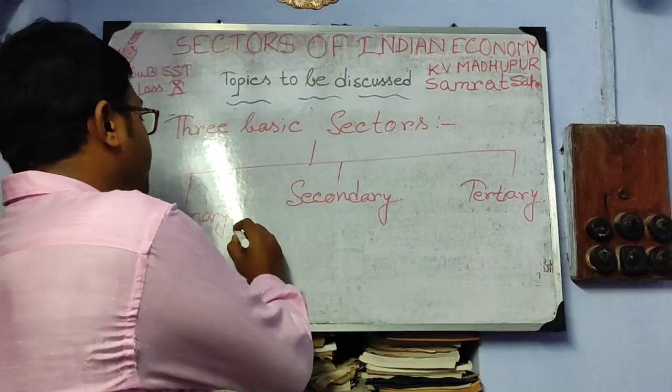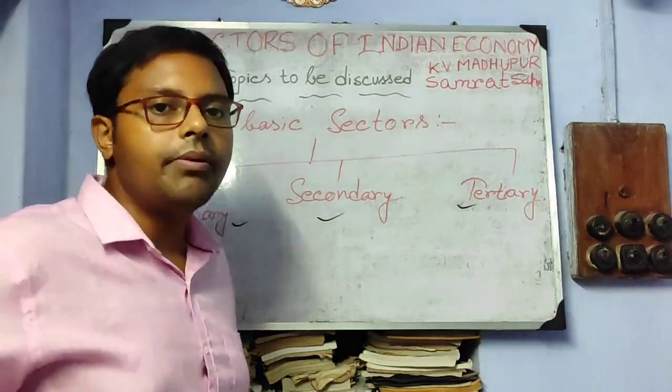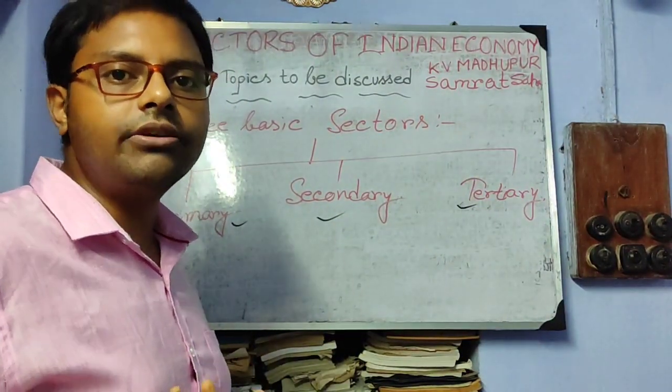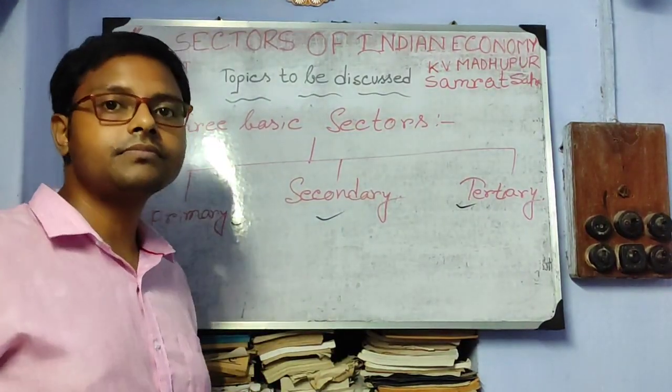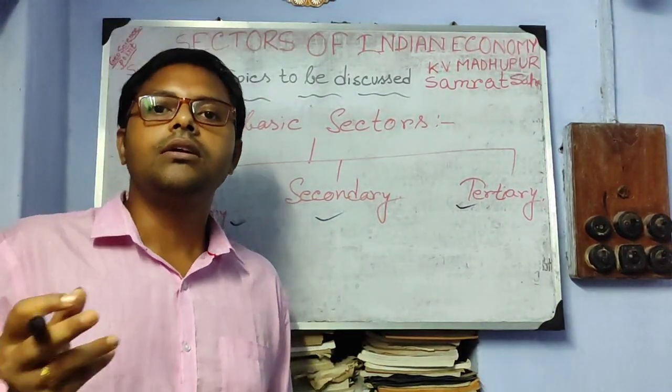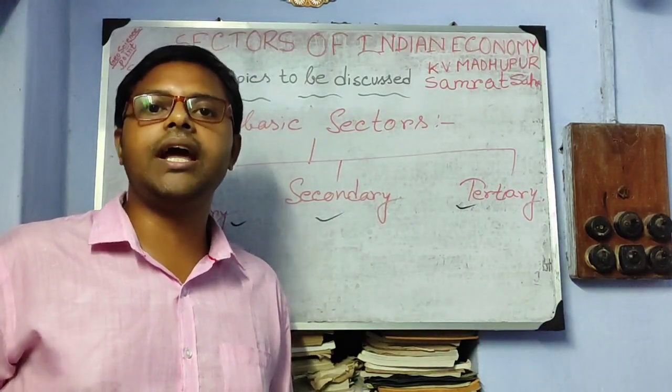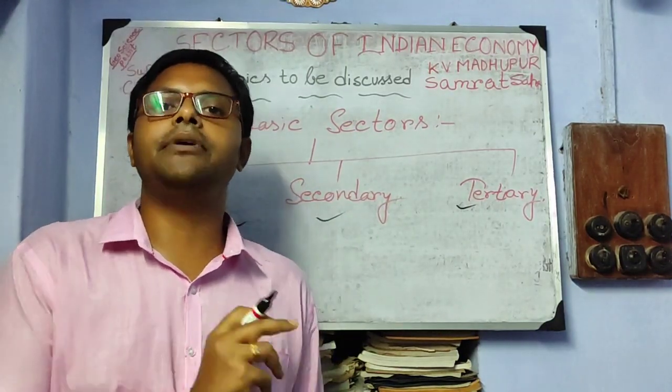These are primary, secondary and tertiary. Primary means prima, the first stage. Any activity which relates to natural resources and their exploitation and use is a primary activity.